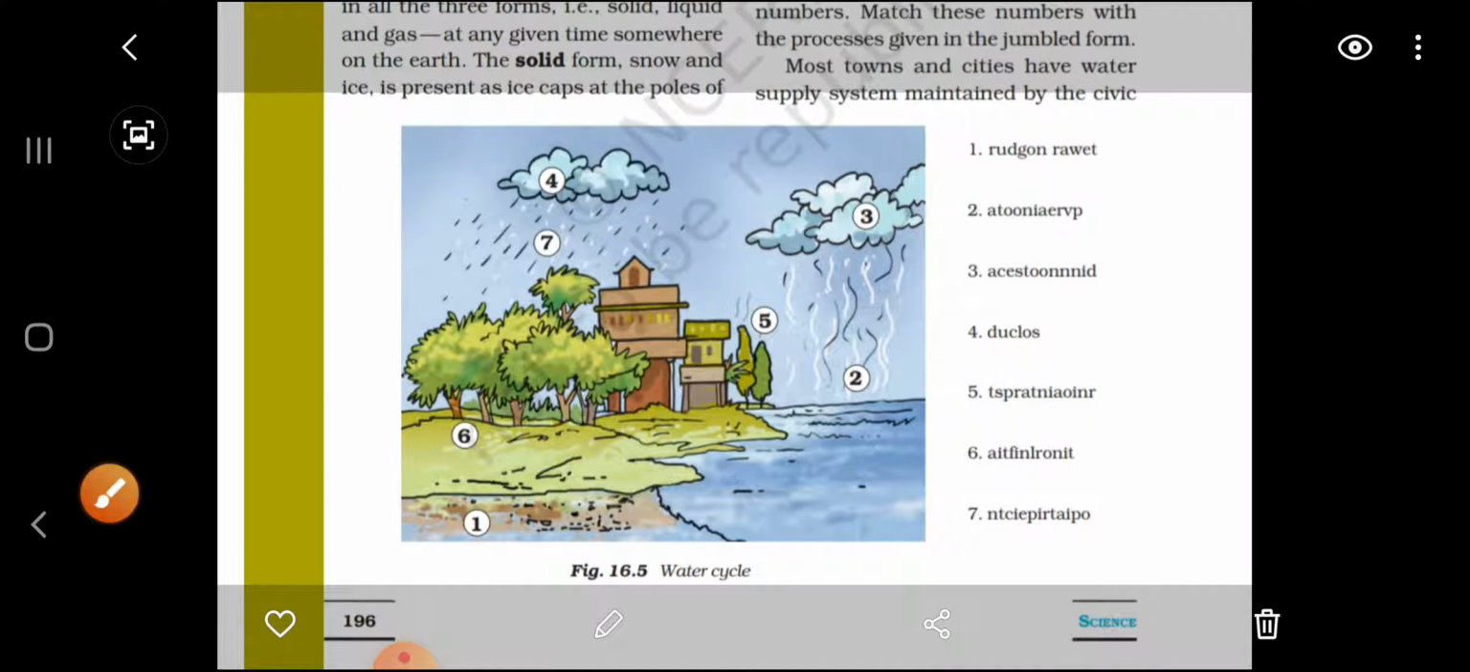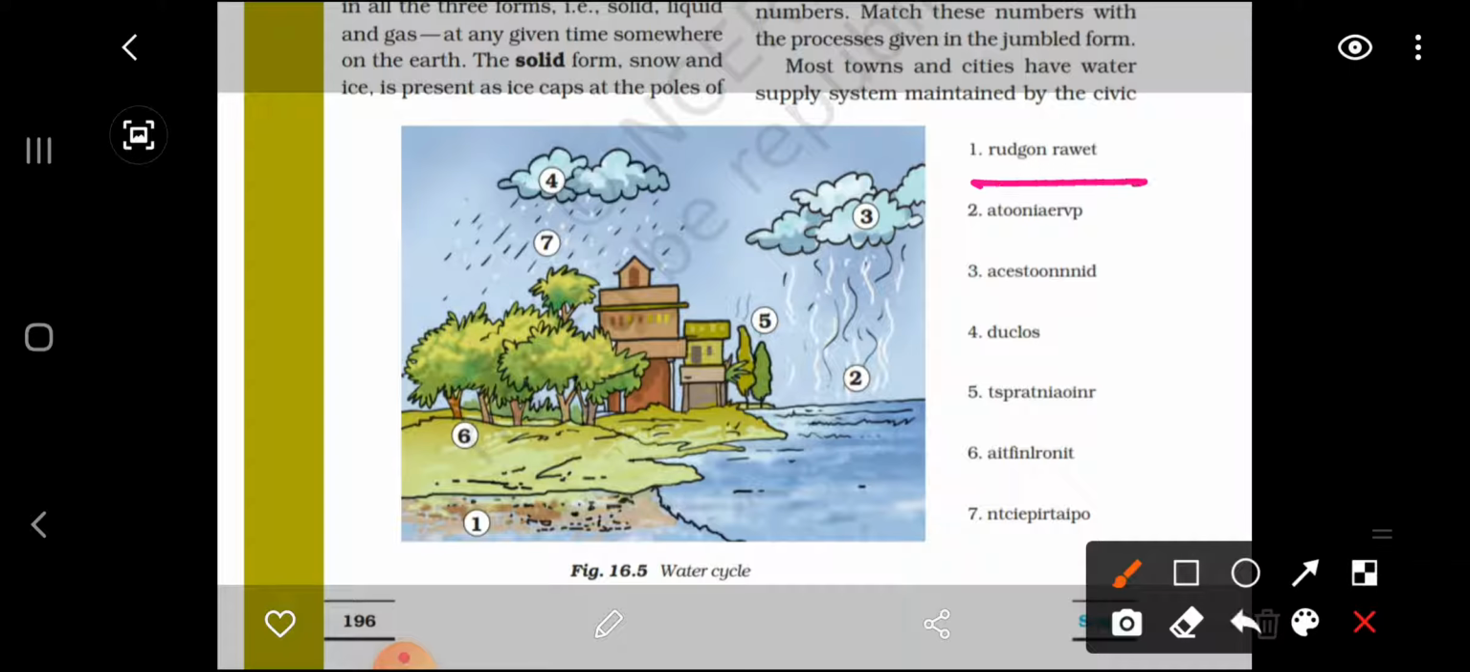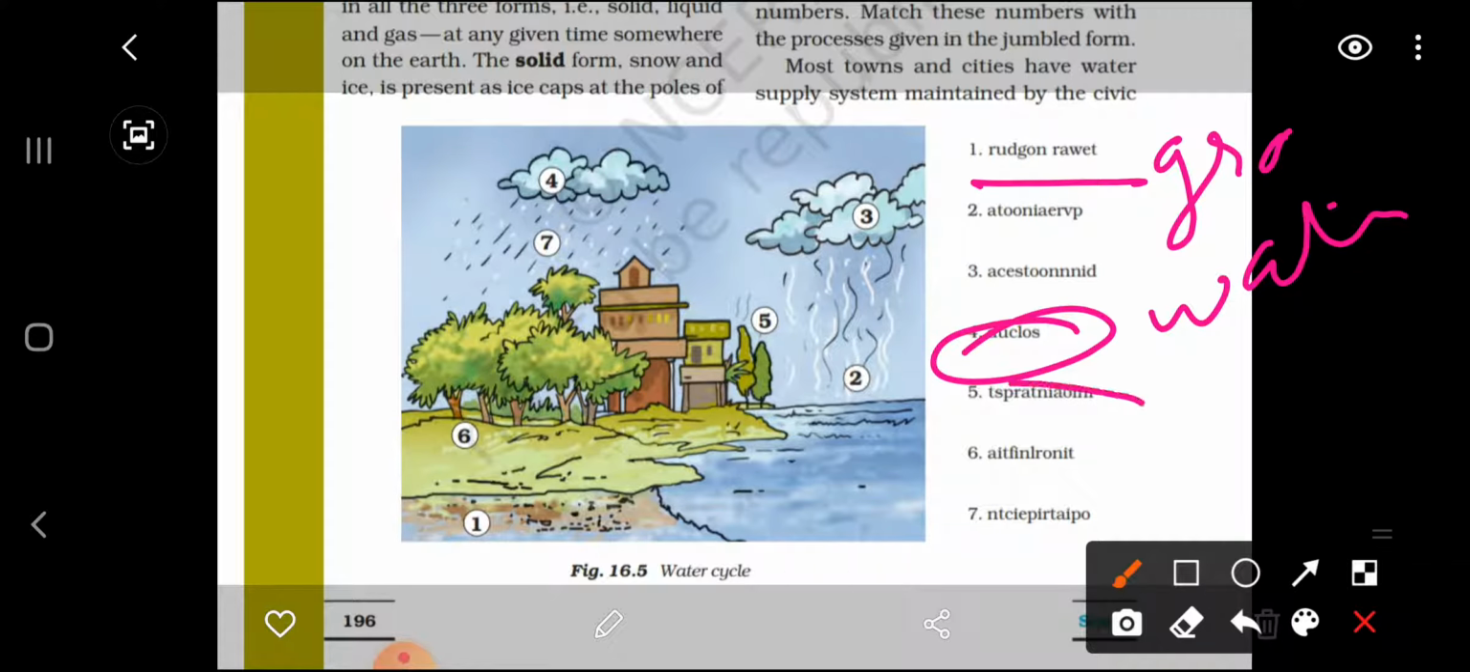What is this word, Radgan Ravate? So this is nothing, it is ground water. If you arrange this spelling, GROUND, ground water, this will be ground water. Clear? Fine. Like cloud, this is cloud. This is transpiration.